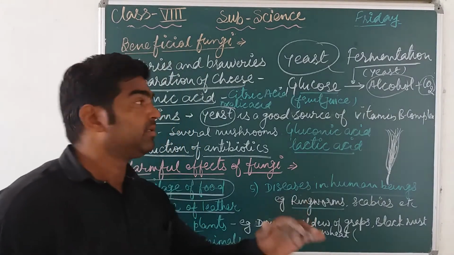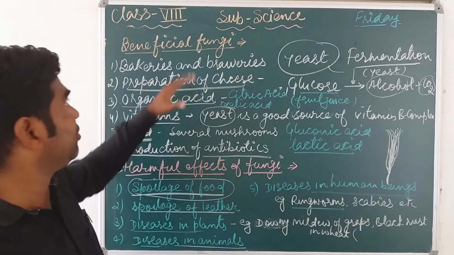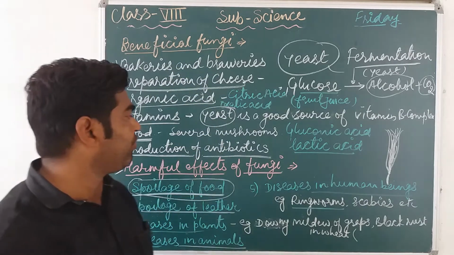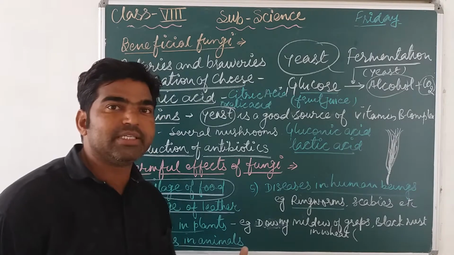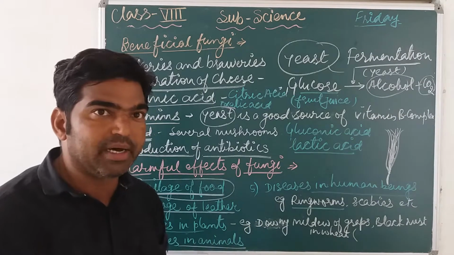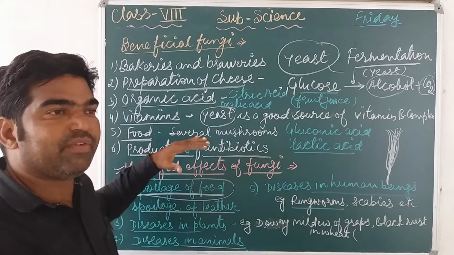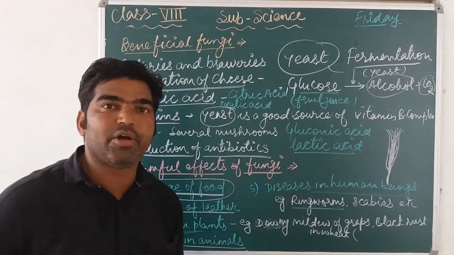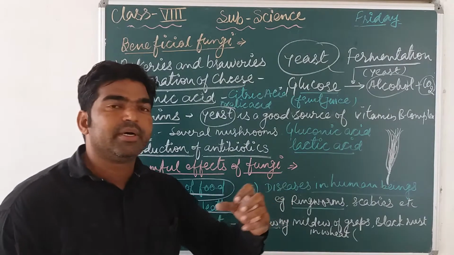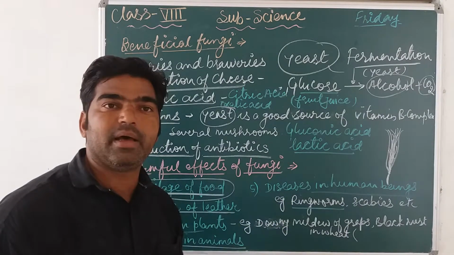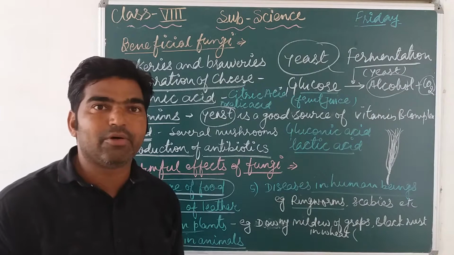So next we are discussing the advantages and disadvantages, meaning how fungi are useful for us and how they are harmful for us. What are the ways in which fungi are useful for us? Mostly, fungi are broadly utilized for commercial purposes, for the making of pastries, cakes and bread, and for the making of wines, alcohols and beer.